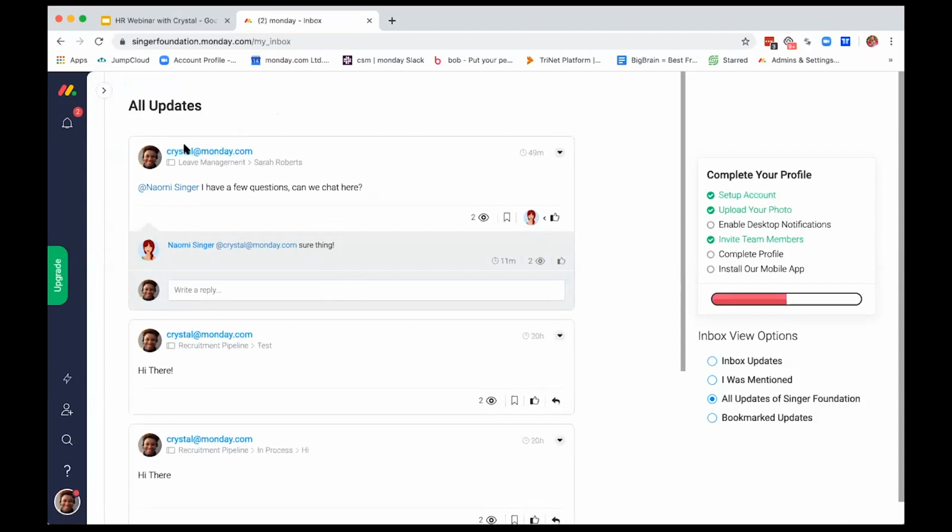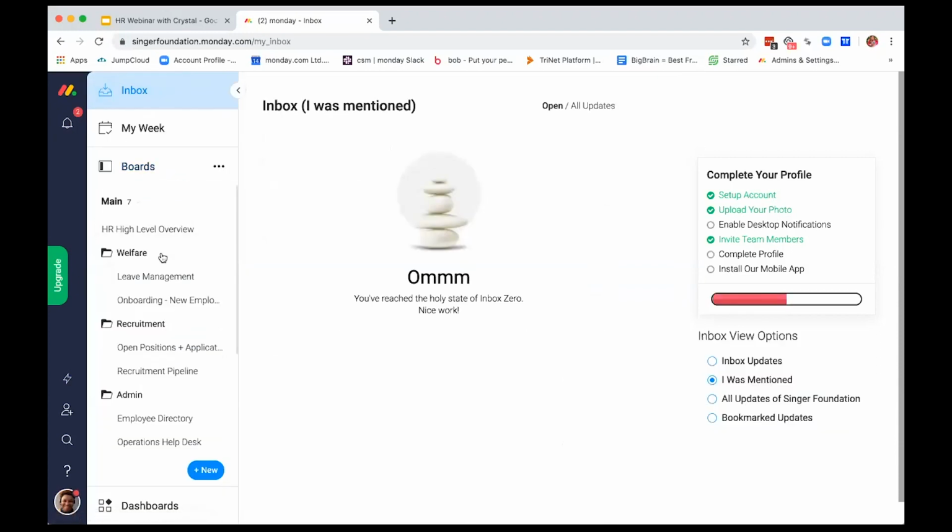All right. If you guys are familiar with an HRS system, monday.com can pretty much replace some of those aspects such as employee documents, recruitment information, feedback. Whether you're a small or big company, you wouldn't necessarily need an HRS system when you can achieve the same necessities in monday.com. So let's go over here to our left pane, and we'll see that we have a bunch of different boards that we'll work from today that are grouped either by welfare, recruitment, or admin.